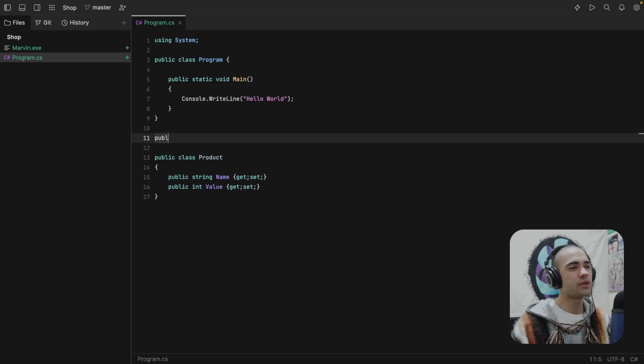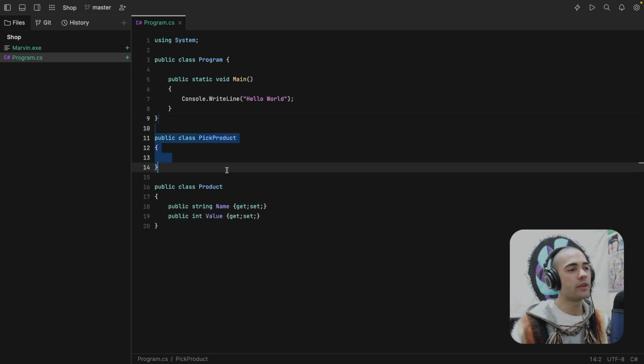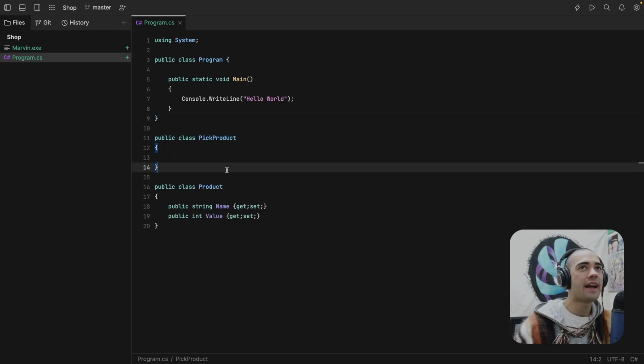We're then going to create our context. This is going to be a pick product. And from experience, one thing that I noticed about DCI is you no longer have classes that sound like product manager, X manager, provider, doer. You don't have those types of classes. You have well-defined use cases that happen.